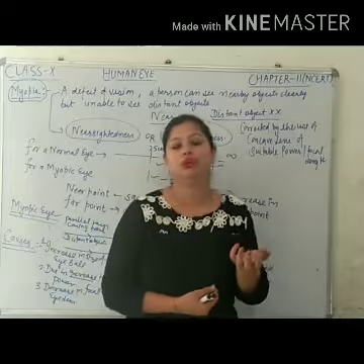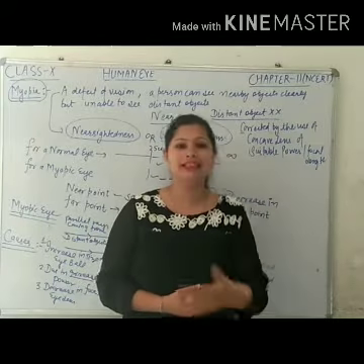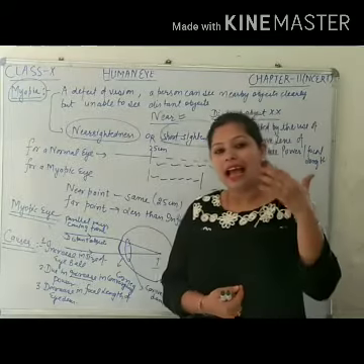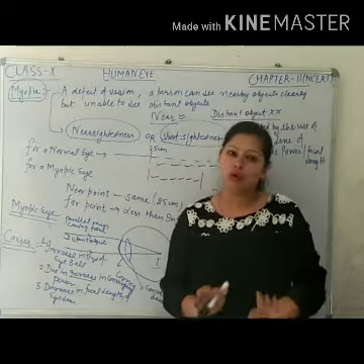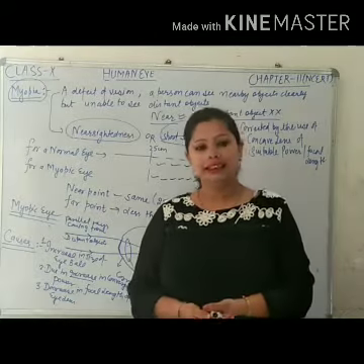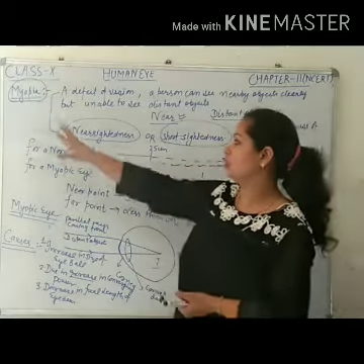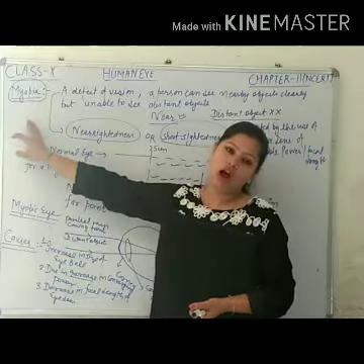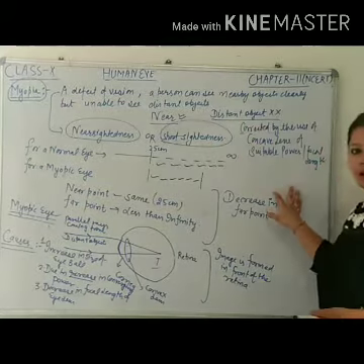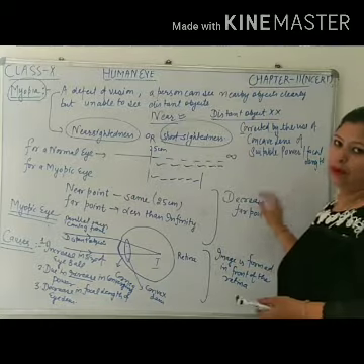He or she wants to have permission, ma'am, may I sit on the front bench? Why? Because ability to see nearby is okay. The student can't see distant objects. That defect is known as myopia. So, how can it be corrected? By using concave lens of suitable focal length or suitable power.